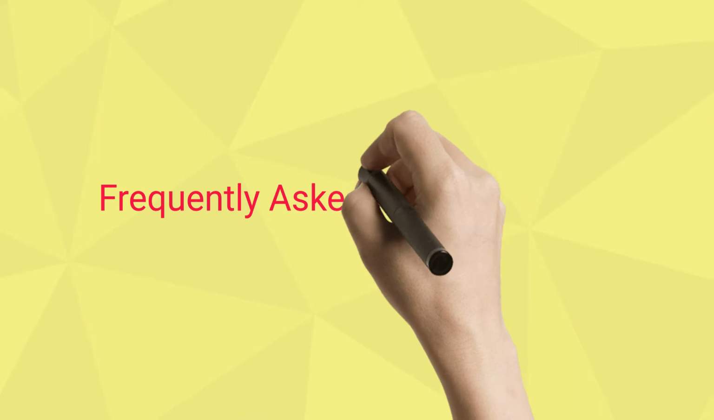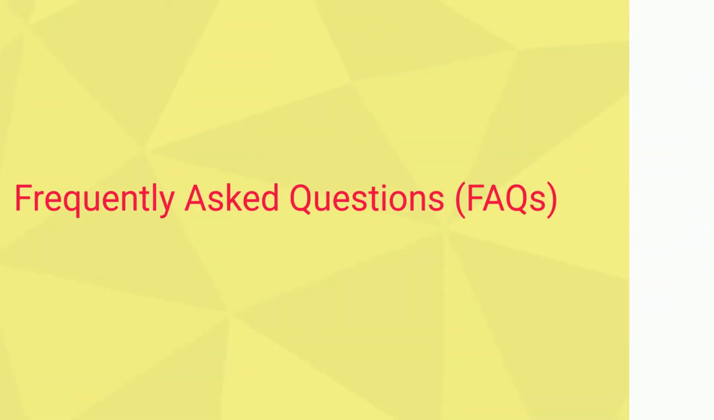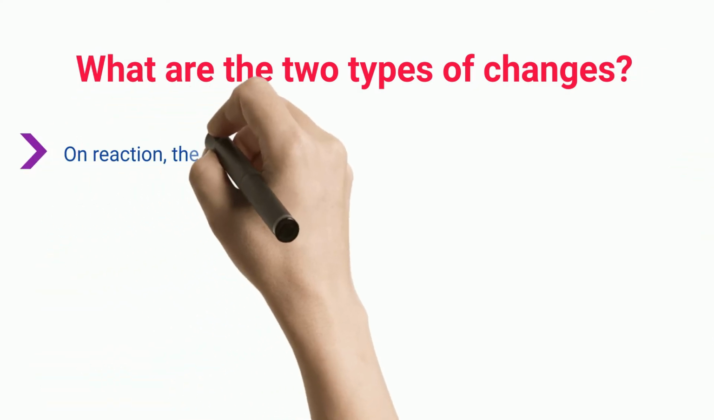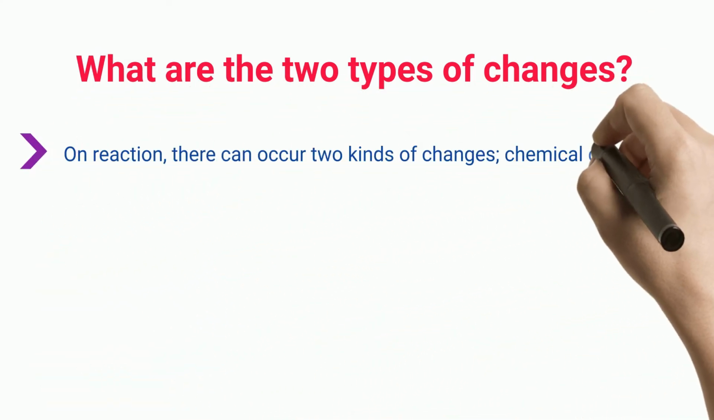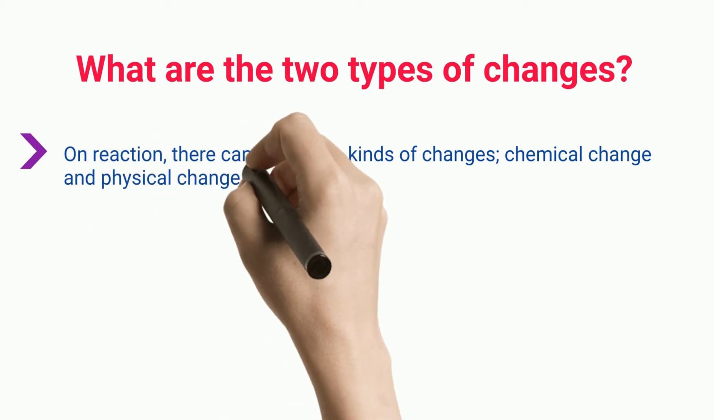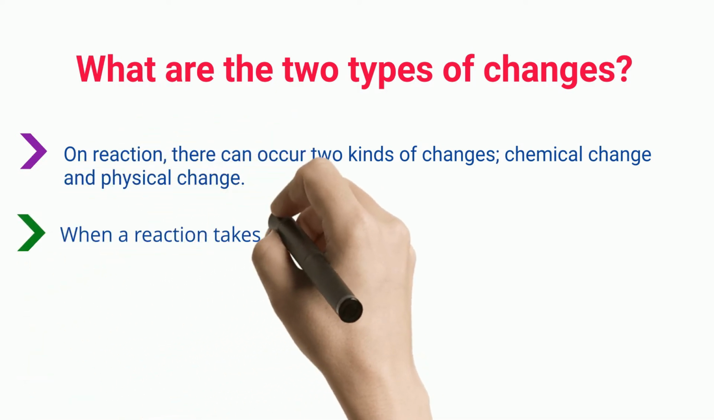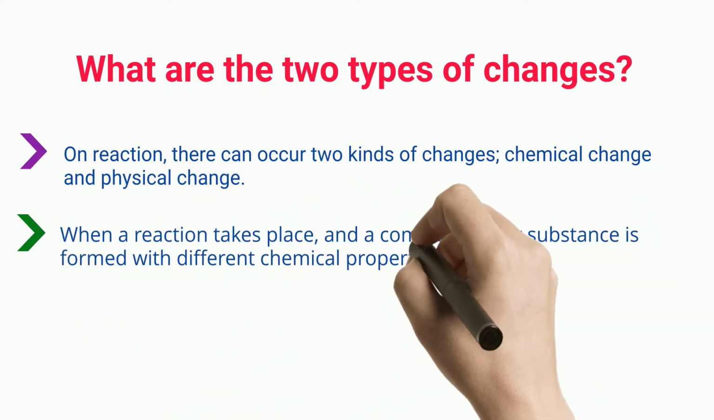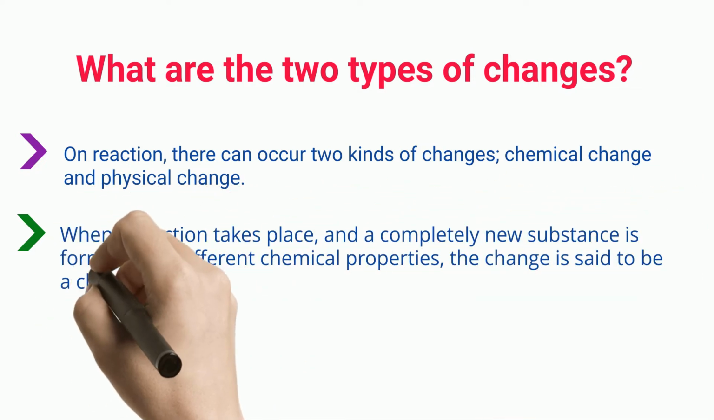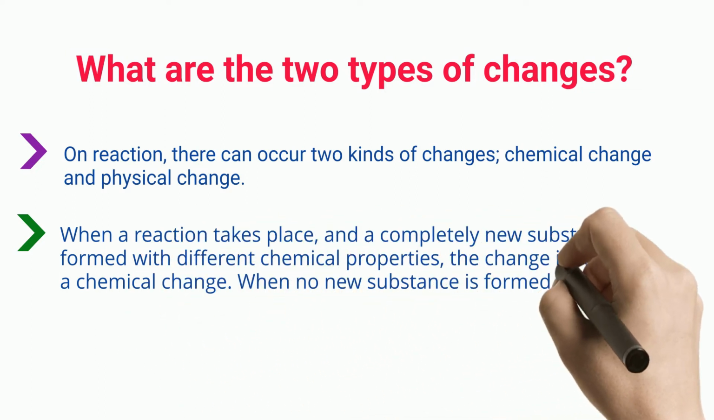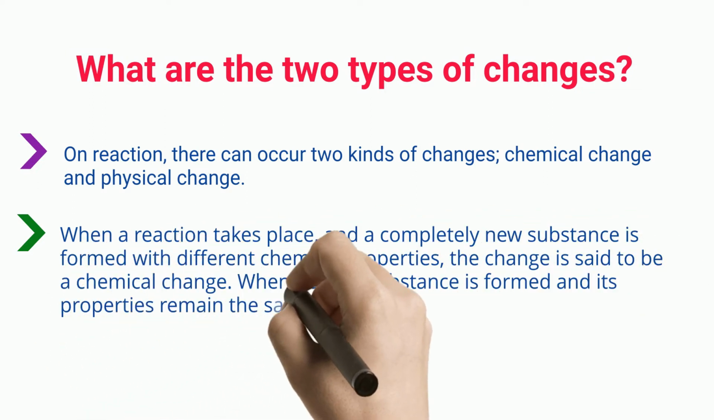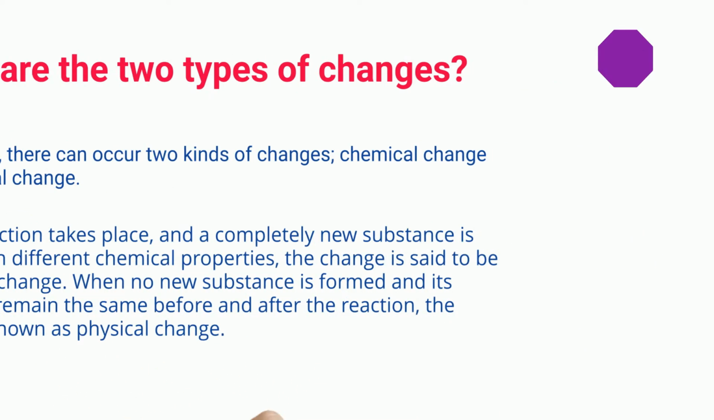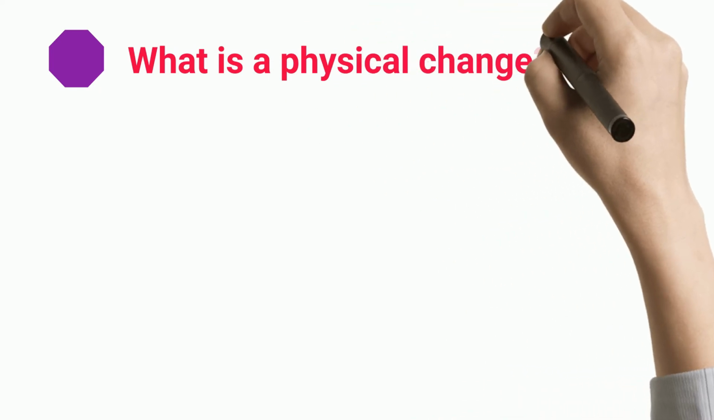Frequently asked questions, FAQs. What are the two types of changes? On reaction, there can occur two kinds of changes, chemical change and physical change. When a reaction takes place and a completely new substance is formed with different chemical properties, the change is said to be a chemical change. When no new substance is formed and its properties remain the same before and after the reaction, the change is known as physical change.